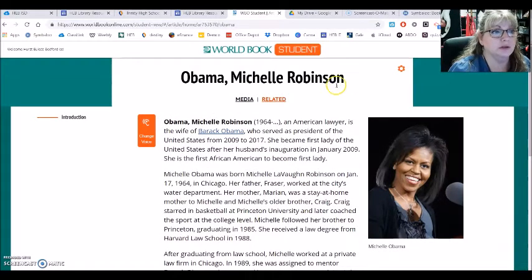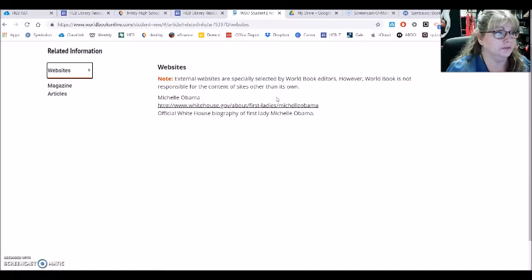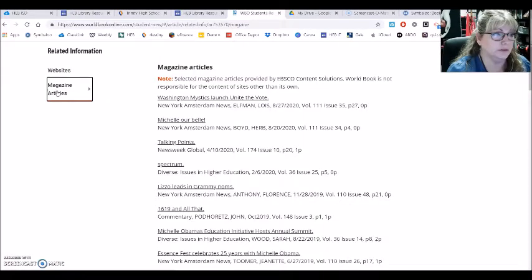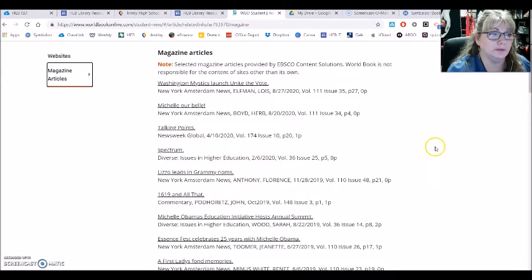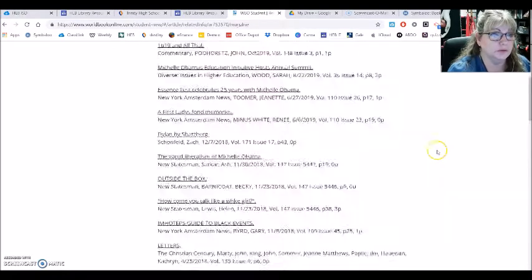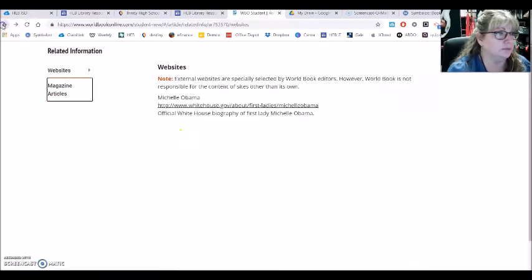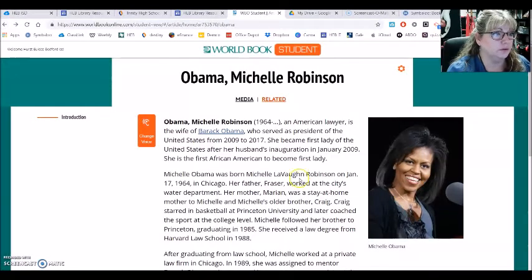But one of the things that you might find useful, I know you're looking for very specific information, would be they include websites now. And so this is a good place to find some online resources which have been vetted for reliability. There's also magazine articles, so that would be another good source. Okay, so that is 3 things to check out in World Book.